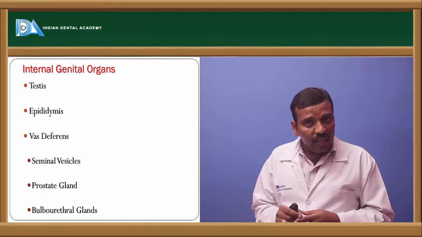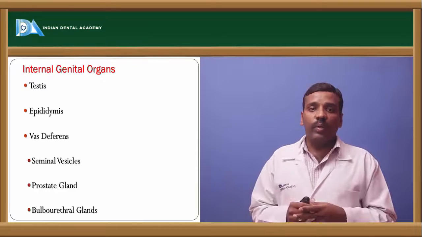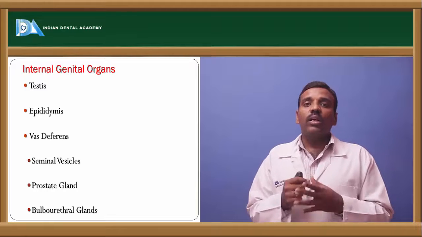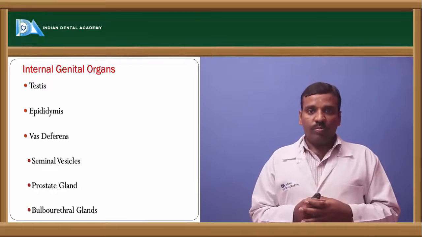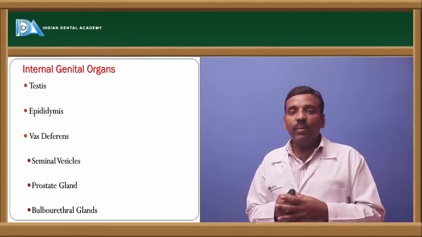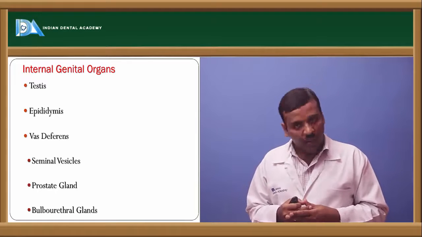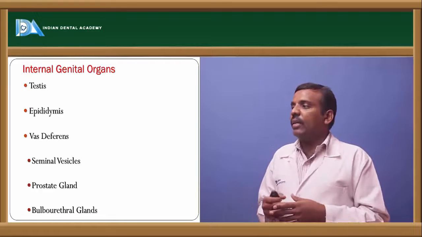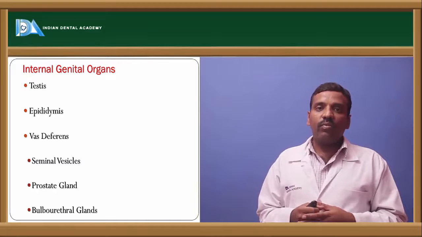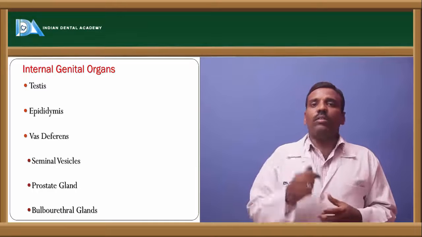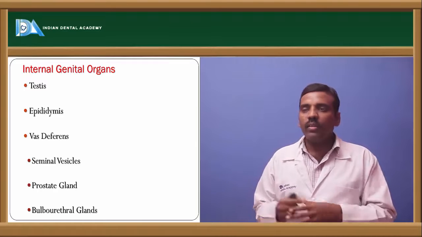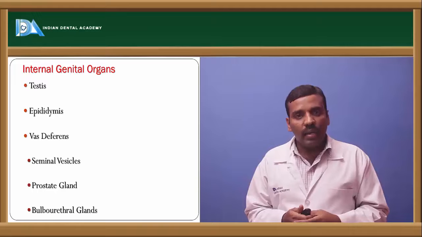It is a gland which gives nutritive substances to the spermatozoa. The production of semen involves the seminal vesicles and the prostate gland. After that, the bulbourethral gland, which is connected to the urethra. These are the internal genital organs.